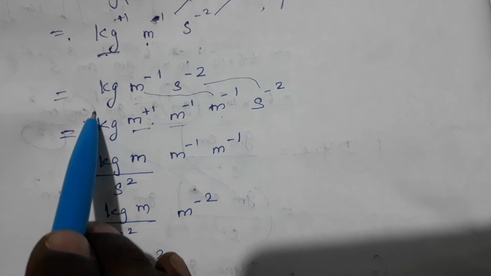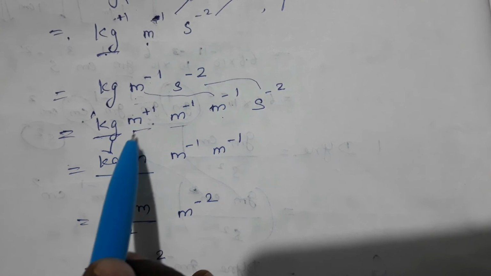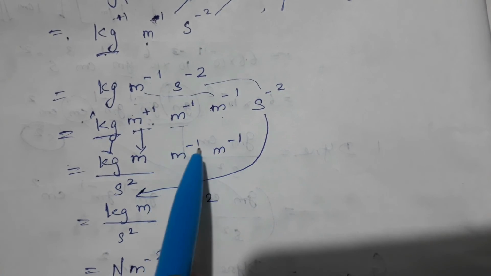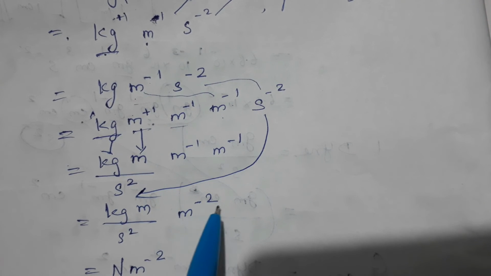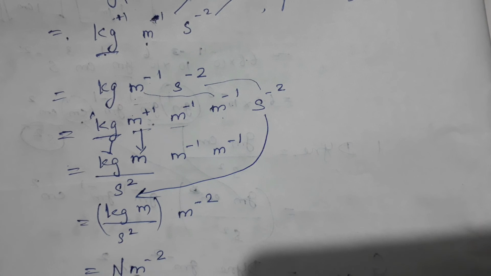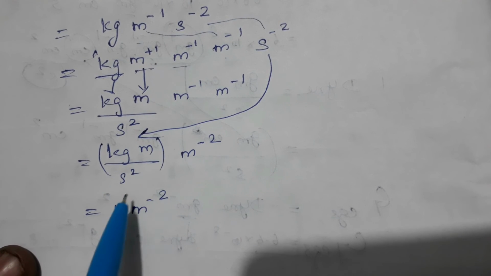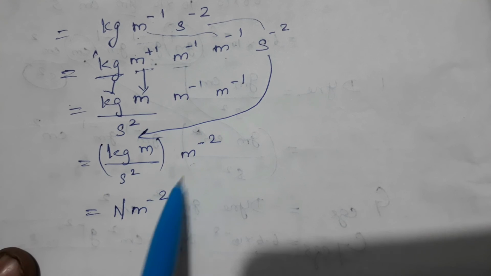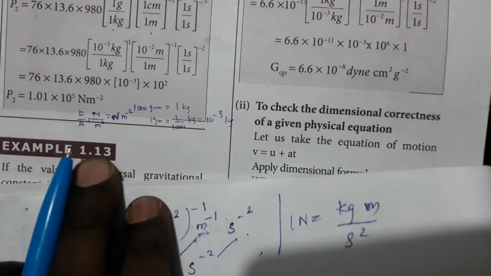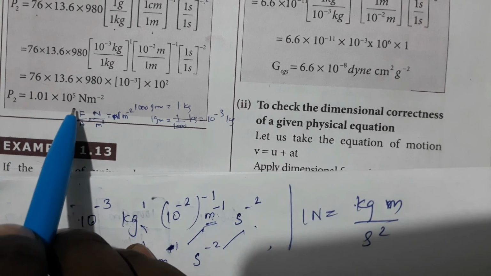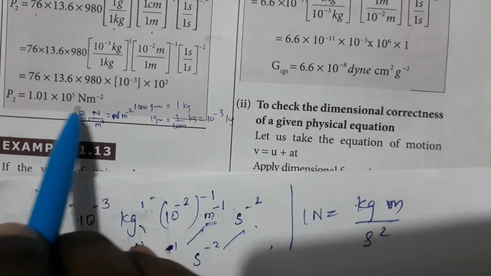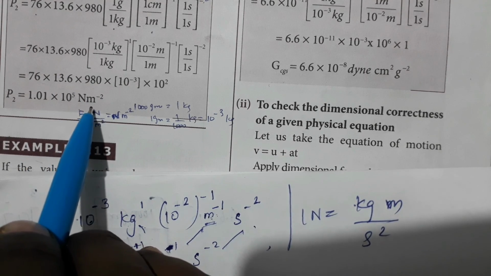Now we are left with kg, this is taken here, and s to the power minus 2 comes here. Now we are left with m to the power minus 1, m to the power minus 1, which is written as m to the power minus 2. Kg meter per second square is written as Newton, and m to the power minus 2 is written here. So now we have that value, P2 is equal to 1.01 × 10 to the power 5 Newton meter to the power minus 2. That's how we get this N m to the power minus 2.